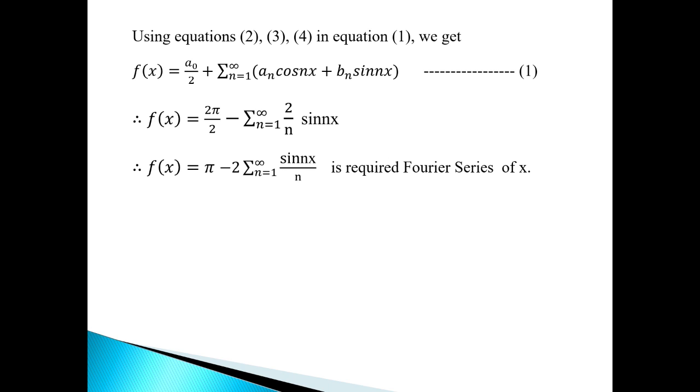So in the last step we have f of x equal to pi minus 2 summation n from 1 to infinity sin nx by n. This is the required Fourier series of the function f of x equal to x. Thank you.